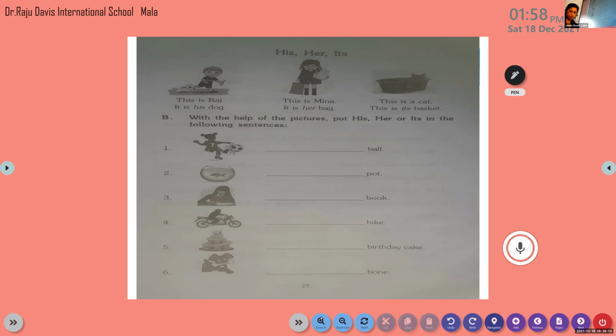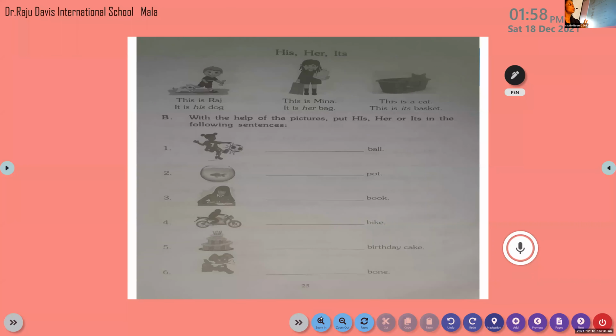His, her, its. We are going to learn about the pronouns, that is his, her, or its. We already know about three pronouns. Now we are going to learn about the other three pronouns, which tell us who is the owner of something.